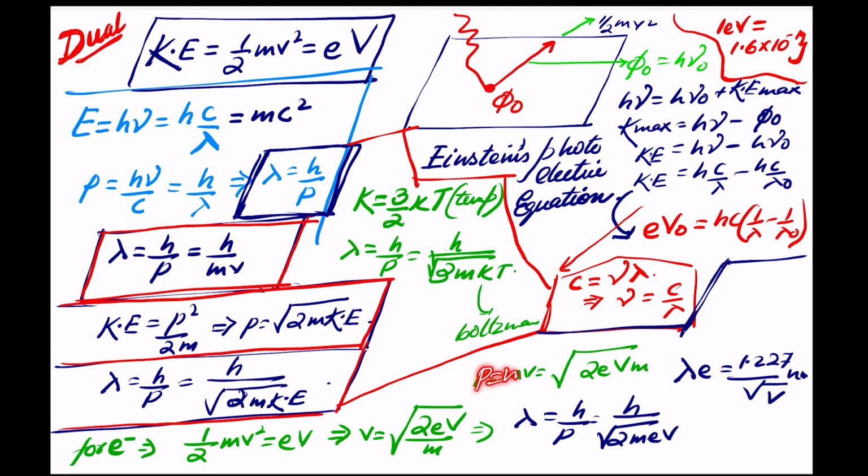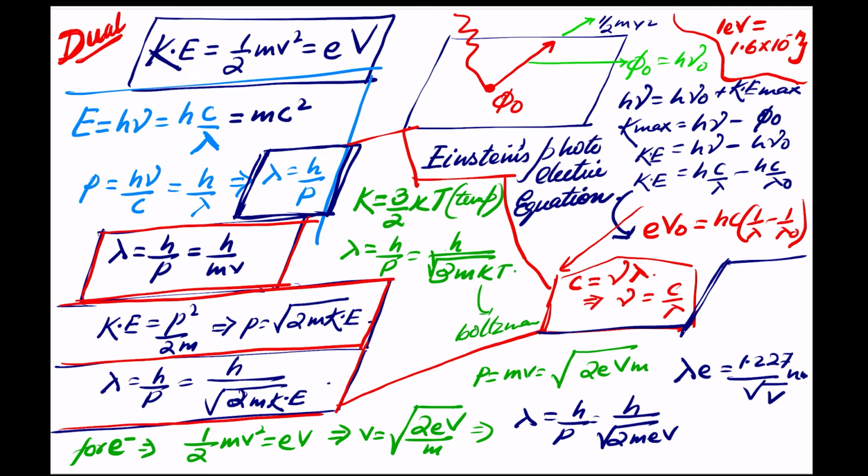Momentum is equal to mv, which is equal to root under of 2eVm. Correct. So lambda of an electron is equal to 1.227 by root V, where V is the voltage. You can mug it up. And the last formula: lambda is equal to h by p, which is h by root under of 2meV. So we are done with this part.